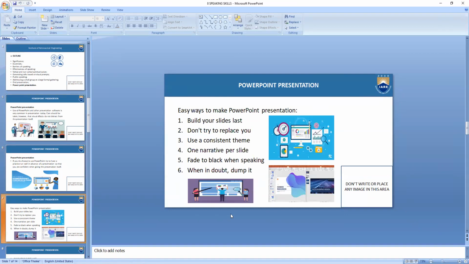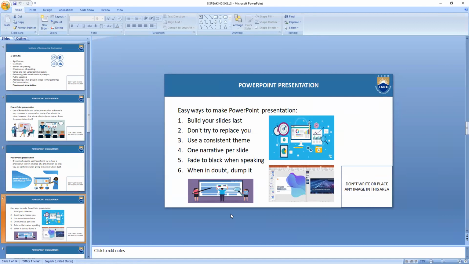Build your slides last. Why is it saying that? Because if you build the slides first and then you proceed with the presentation, then it is not going to serve its purpose. After complete planning is done, after your preparation is done on the topic as to what you are going to speak, you have to practice it.